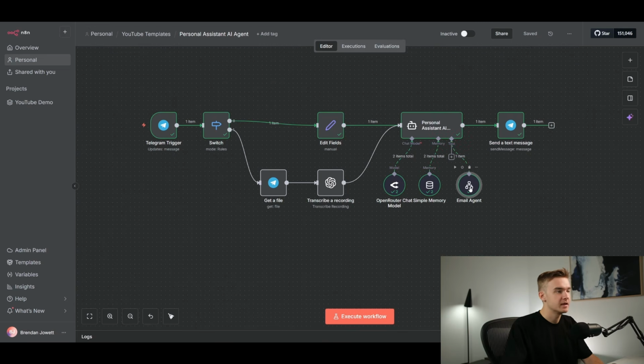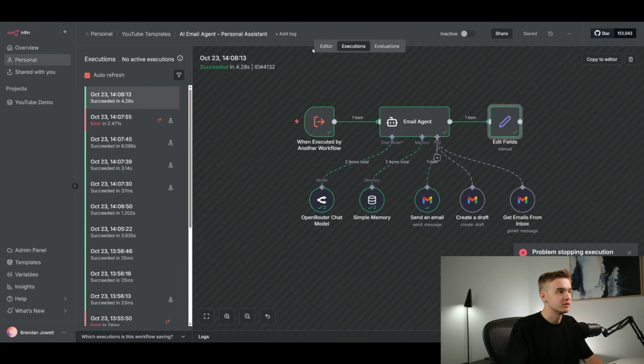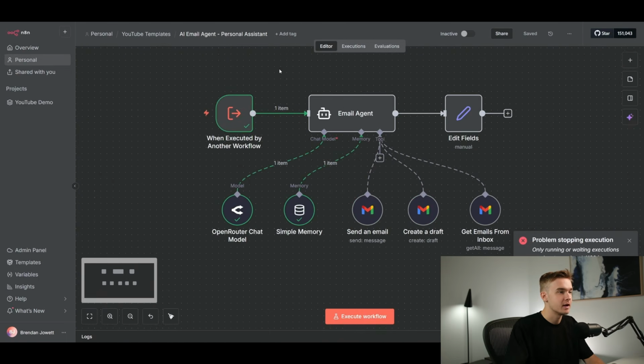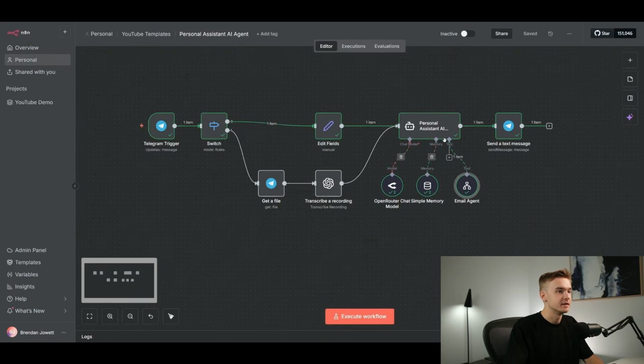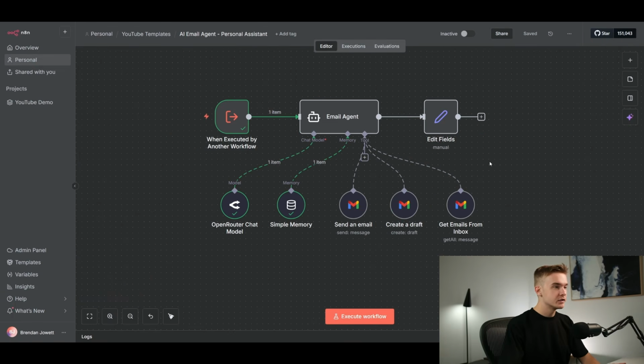If we jump into our email agent, we can actually see the response coming back from the output, with the response from our email agent as to what actually occurred in the last run. And now we can use that and reference it in the text message that is sent off to the user on Telegram. So we're all good to go now on that connection.